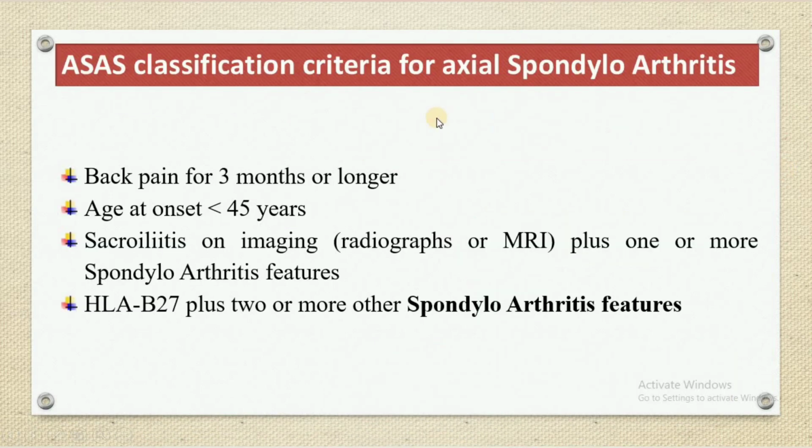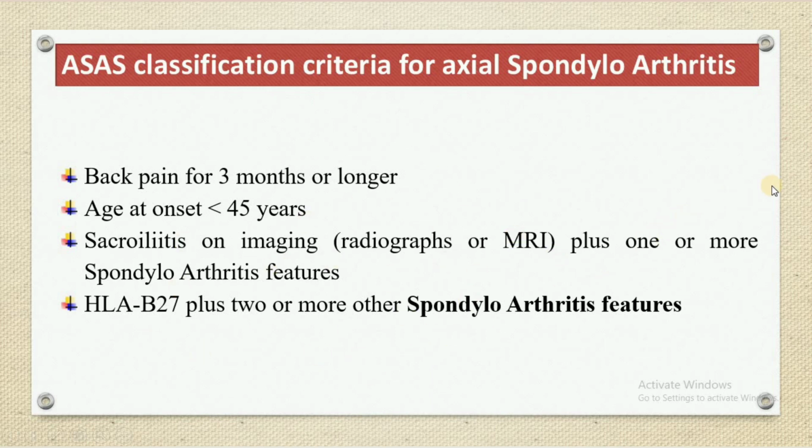So ASAS classifies axial spondyloarthritis as follows: the person will be diagnosed as ankylosing spondylitis if there is back pain persisting for 3 months or longer, age of onset less than 45 years, sacroiliitis on imaging, radiographs or MRI plus one or more spondyloarthritis features, or HLA-B27 plus 2 or more other spondyloarthritis features. This is the diagnostic criteria for ankylosing spondylitis.